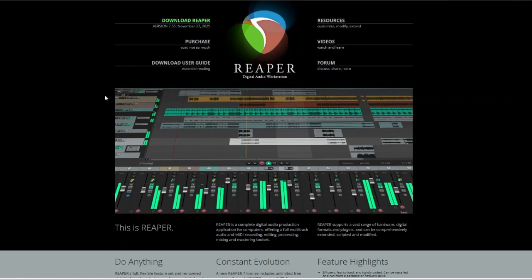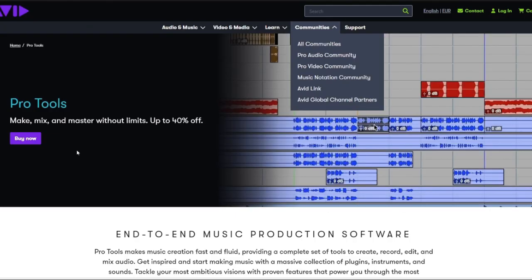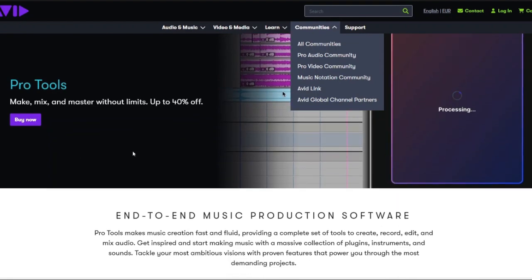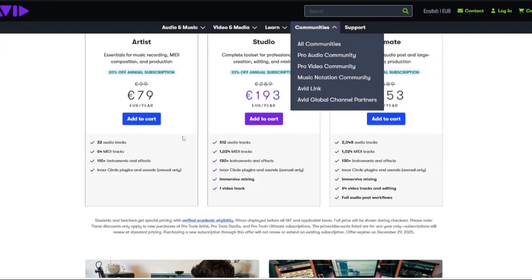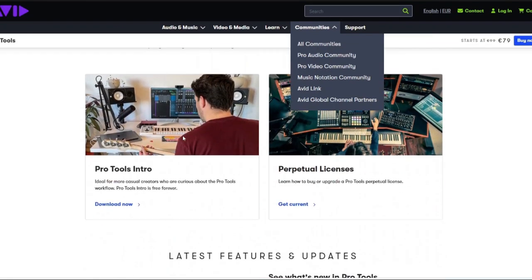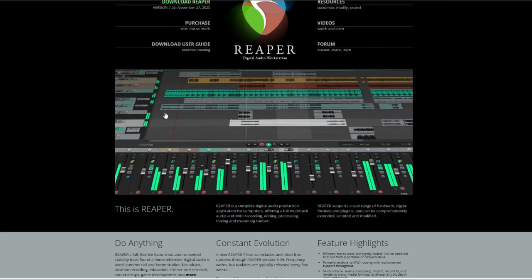Hi, today I'll be doing a detailed comparison of Reaper and Pro Tools, two digital audio workstations that couldn't be more different in philosophy, in pricing and workflow, but both are incredibly powerful in their own right. I'm going to walk you through their main features, the pricing in 2025, and the pros and cons, and see which one is a better choice for you this year.